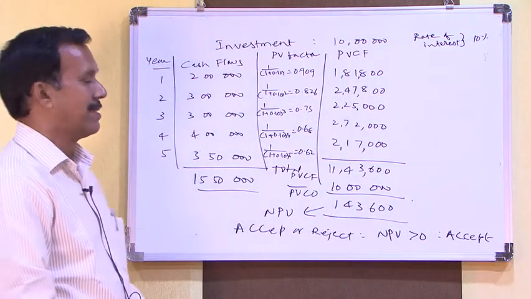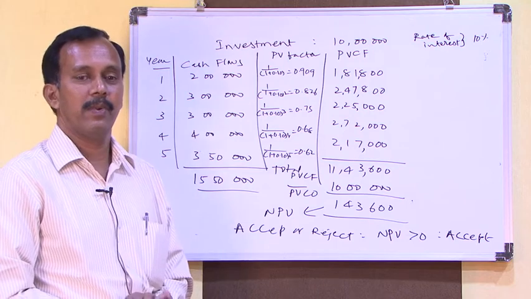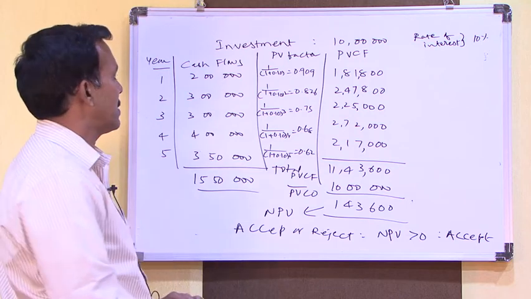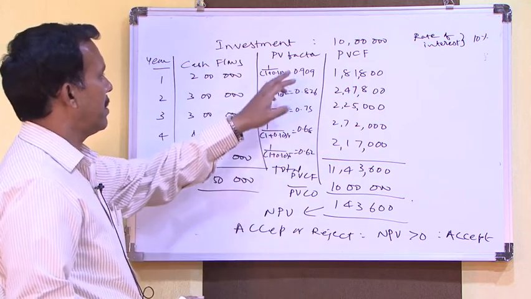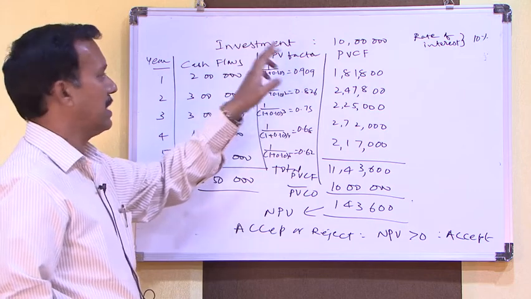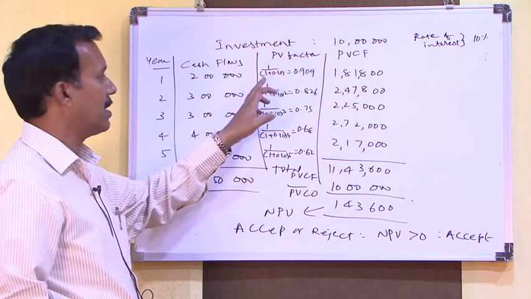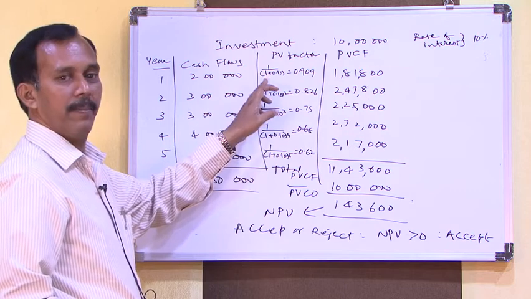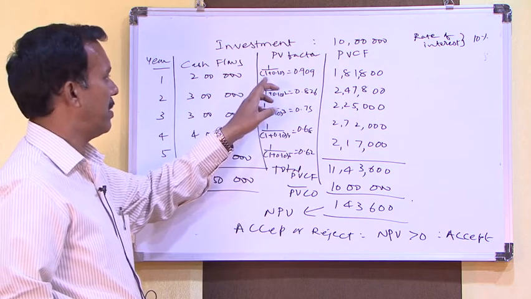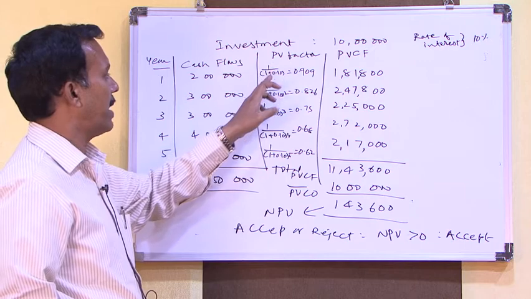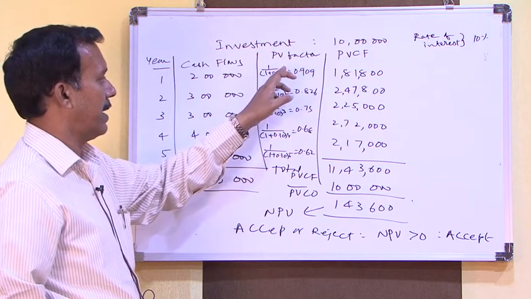So now step by step I will explain. In the first step we need to calculate the present value factor using the formula, that is 1 by 1 plus r to the power of n.